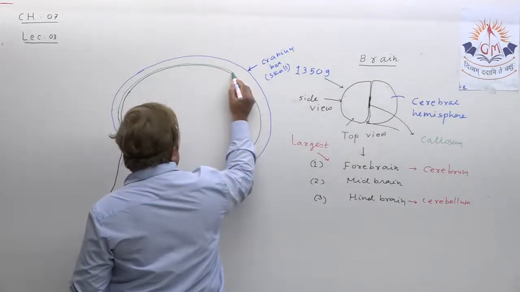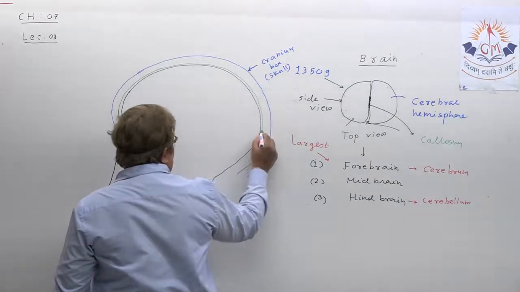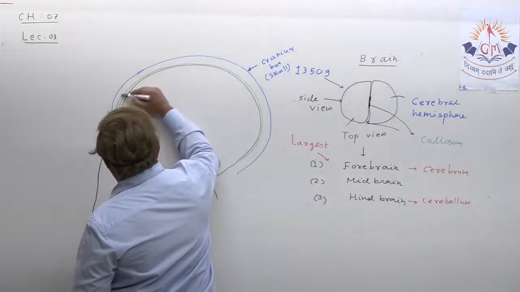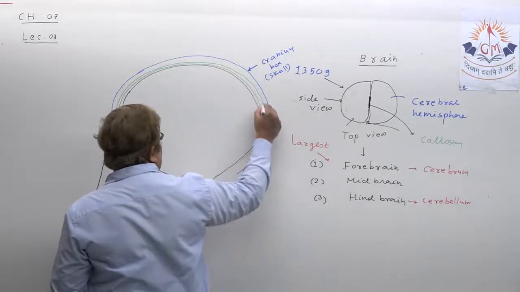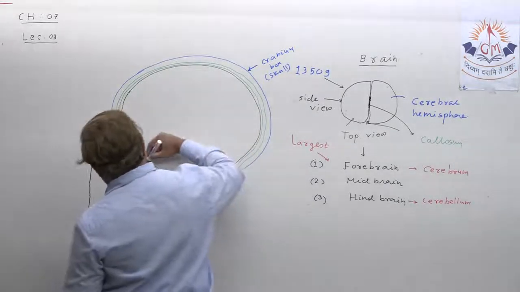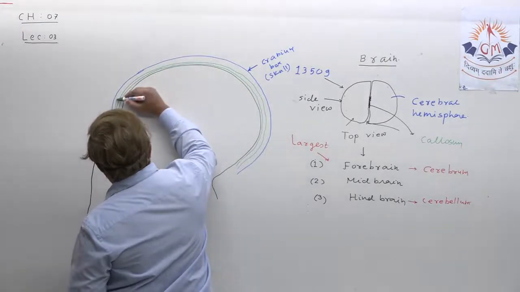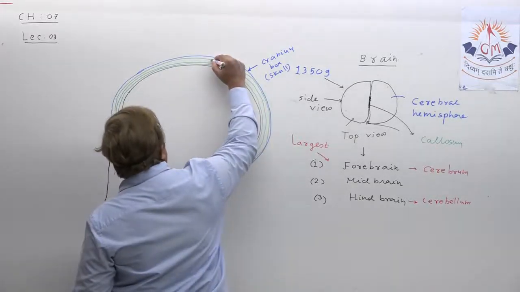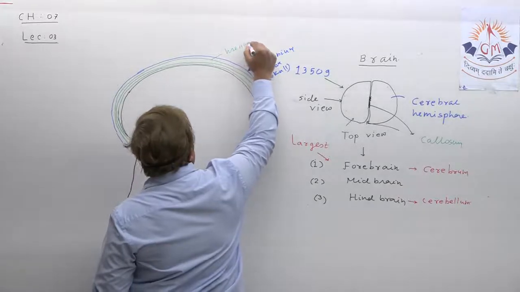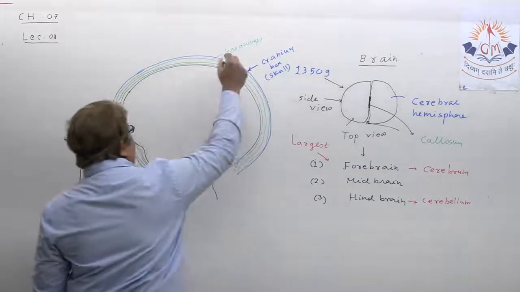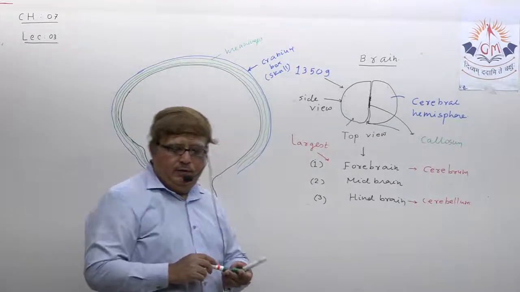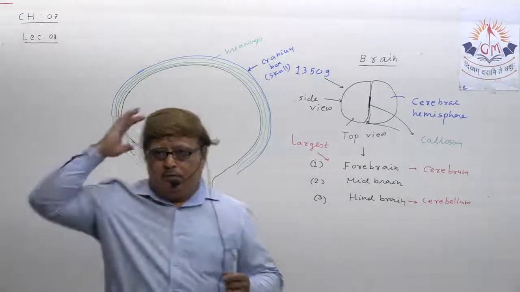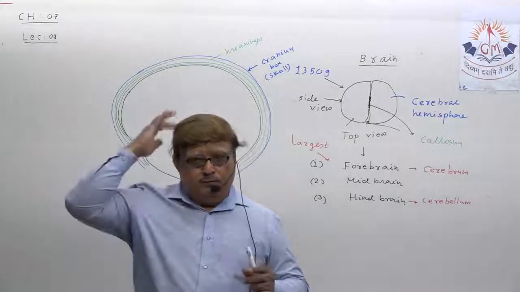Understand? This is one layer of meninges I have drawn. You can show another layer of meninges. Actually, there are three layers of meninges which are protecting our brain from any type of mechanical shock. Sometimes what happens, suppose this is our skull, as you all know.